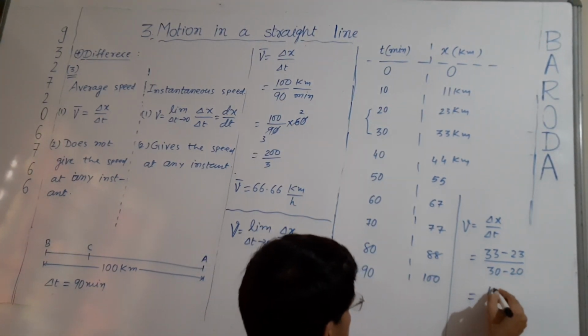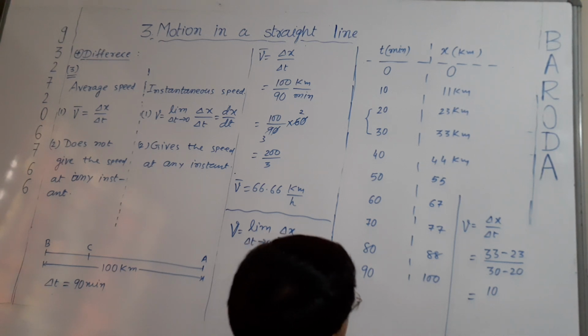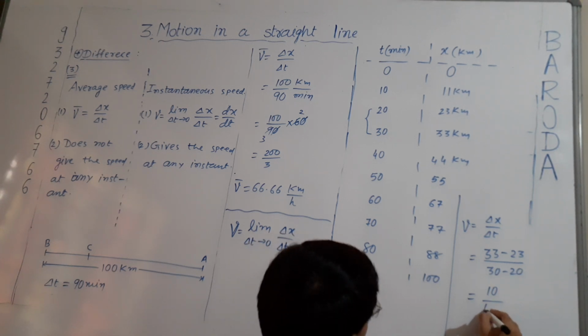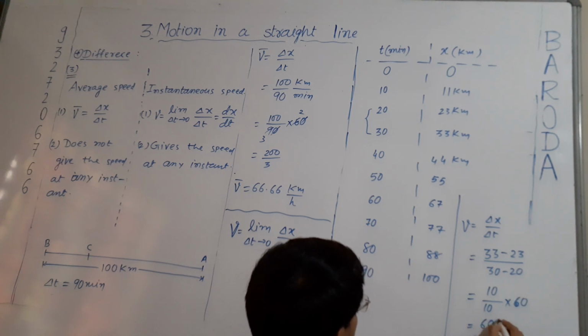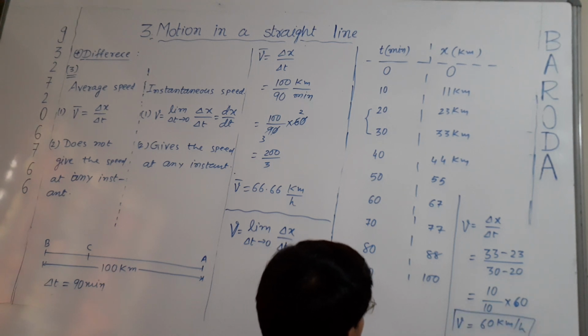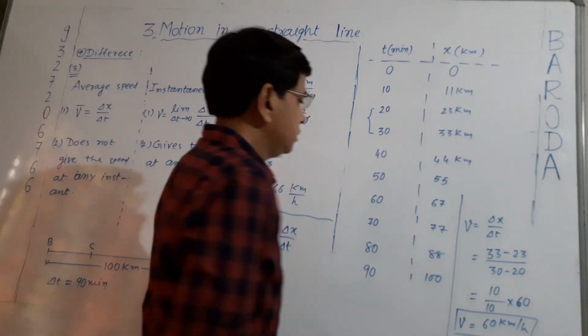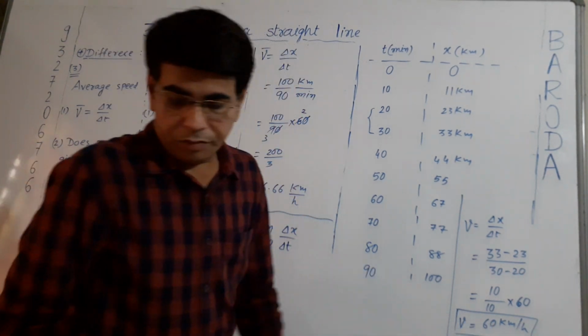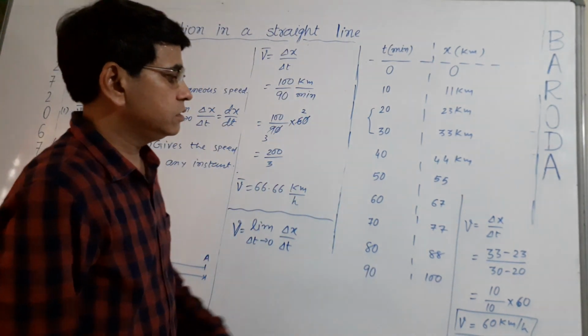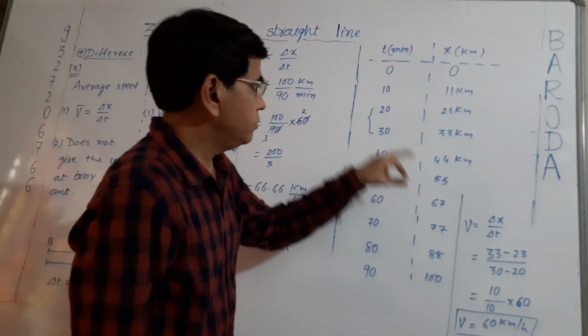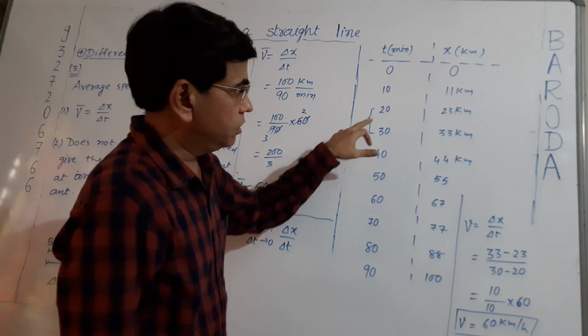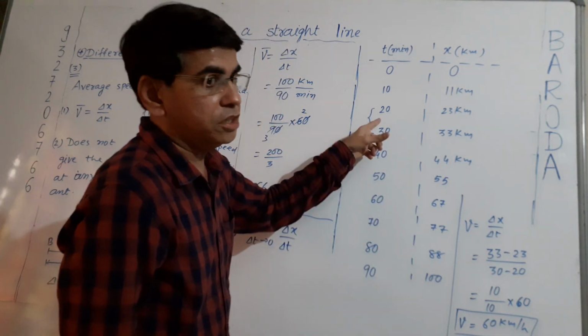33 minus 23, that is 10. 30 minus 20, that is 10, into 60, it converts the minute into hour. That is, answer is 60 kilometer per hour. At 23 minutes, the speed of car is 60 kilometer per hour. But it is not accurate value, because it is the speed between 20 to 30 minutes. This speed is not at 23 minutes.